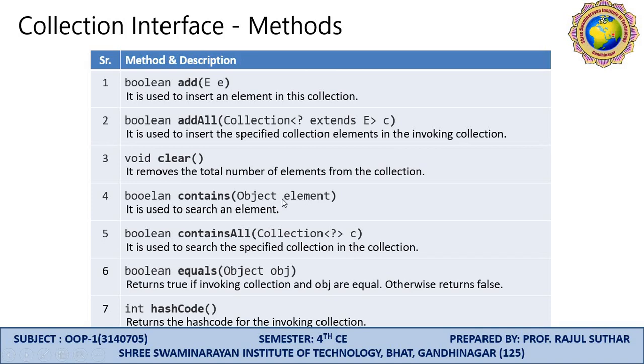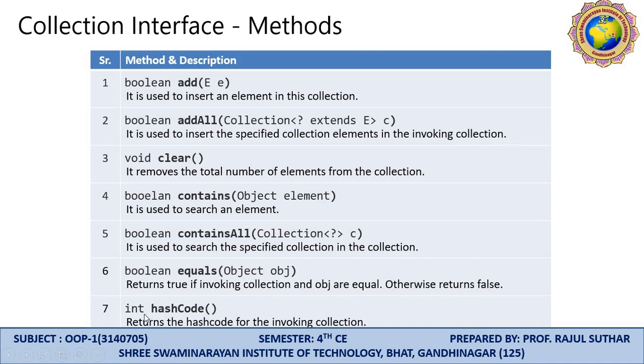Boolean contains(Object element) is used to search for an element. Boolean containsAll is a Boolean type condition, and it is used to search the specified collection in the collection. Boolean equals(Object) returns true if the invoking collection and the object are equal, otherwise it returns false.